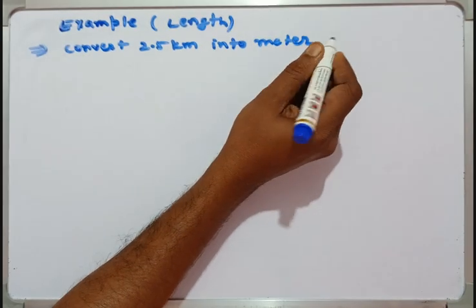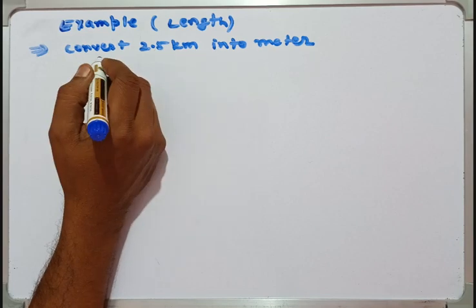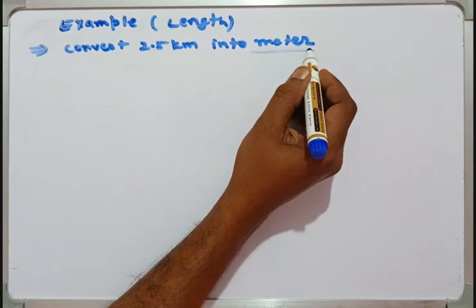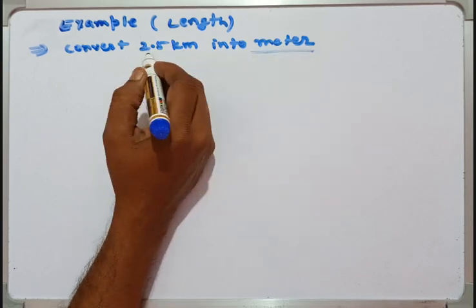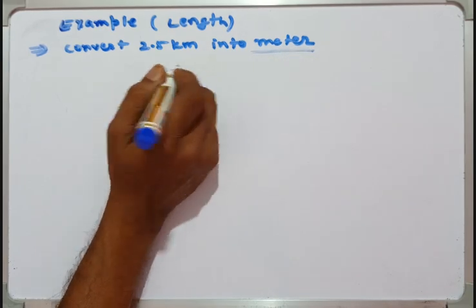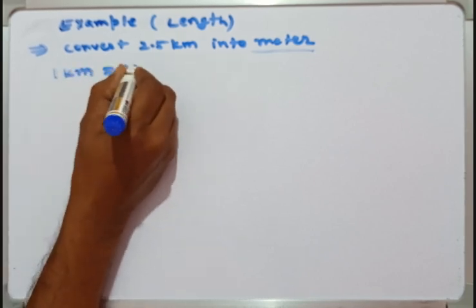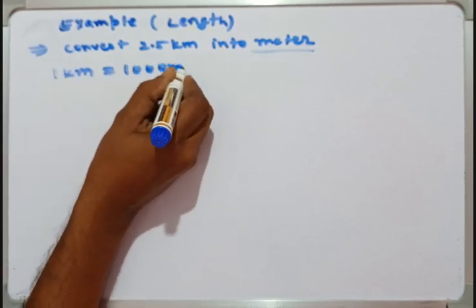Question is asking you how many meters in 2.5 kilometer. So guys, you know 1 kilometer equal to 1000 meter.